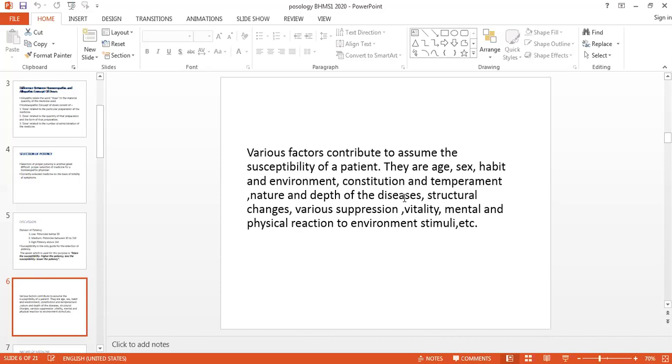If the vitality is less and the pathological changes are more, then we have to give the lower potency. Vitality may be low in diseases where the water from your body gets lost, where nutrients and salts are lost. In that case we are giving the lower potencies.